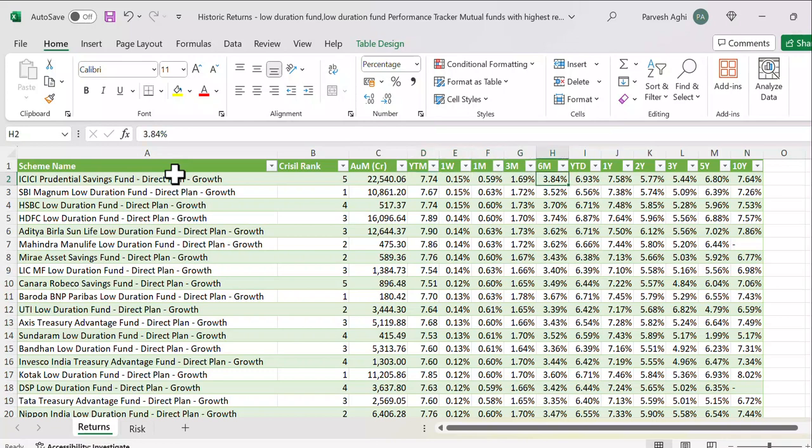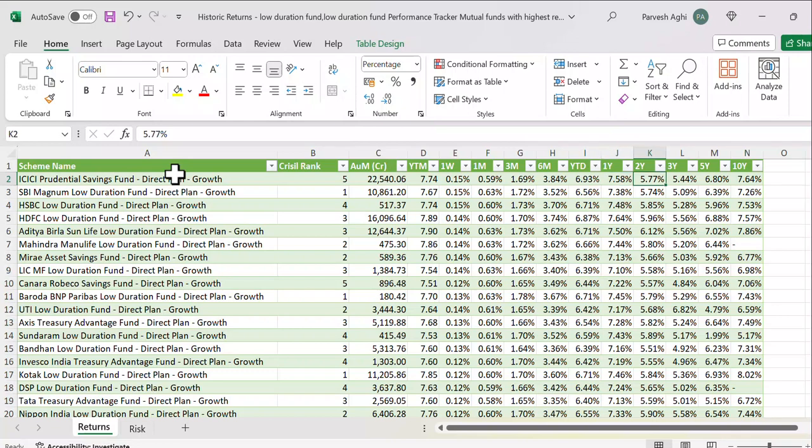Now what is the return for 1 year? Return is 7.58, very close to yield to maturity. If you had done this exercise a year back, the 1 year return was only 4%. Fine, I'll show you those numbers. So right now the returns are coming close to the maturity period, from the YTM. Okay, now look at 2 year.